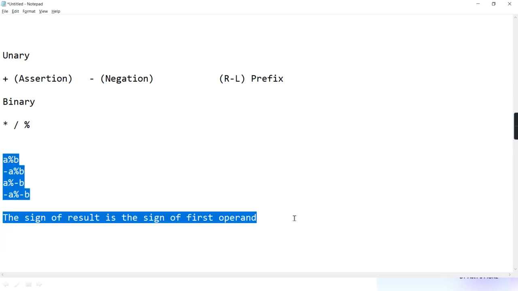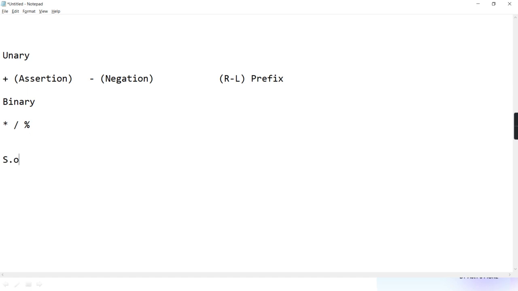So if I'm writing system.out.println and I'm writing 5 modulo 2. Second time I'm writing minus 5 mod 2. Third time I'm writing 5 modulo minus 2. And fourth time I'm writing minus 5 modulo minus 2.